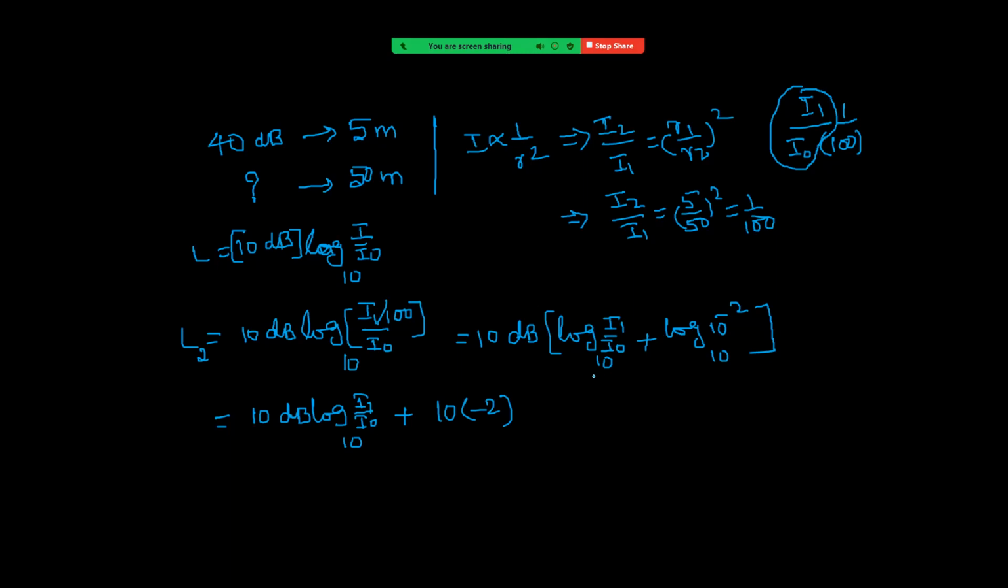Okay. Now the first one is given as 40 decibel. So 40 decibel minus 20, this is now 20 decibel. That is our final answer. So here the key point is point source. Therefore, intensity is proportional to 1 by R square. From that, we got the relation between I1 and I2. And using the definition, 10 decibel log I by I naught. Okay, so I hope you got that clarity.